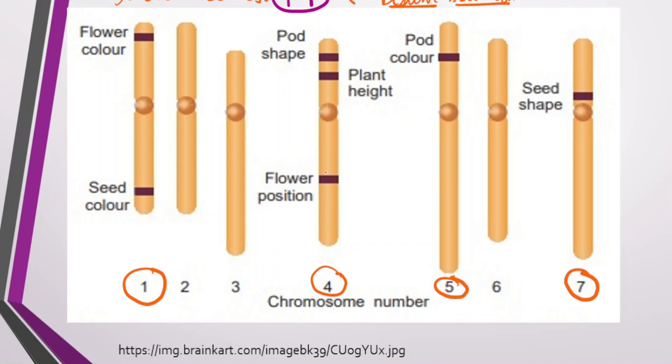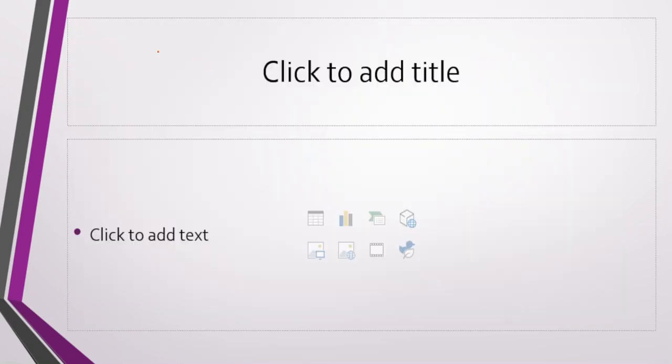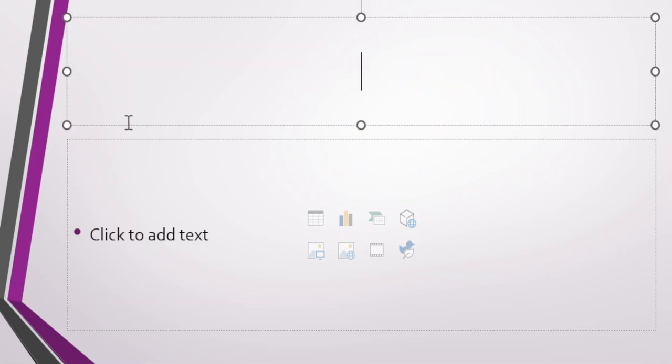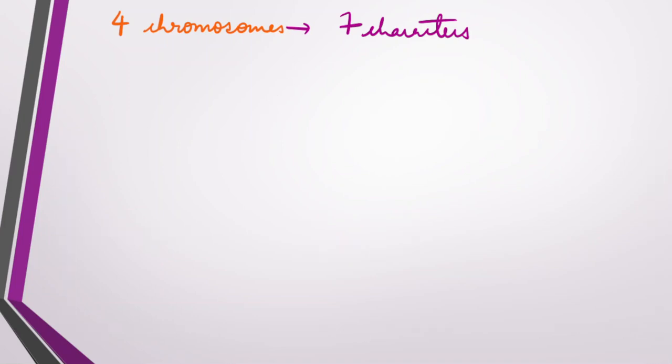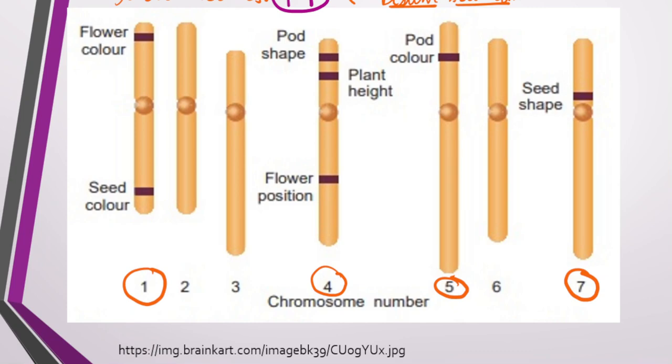So in 4 chromosomes there is a presence of total 7 characters. This is about the pea plant which we had to study for today.